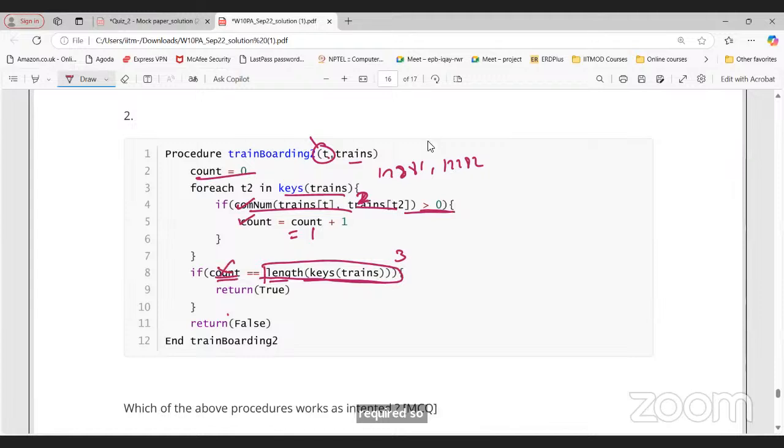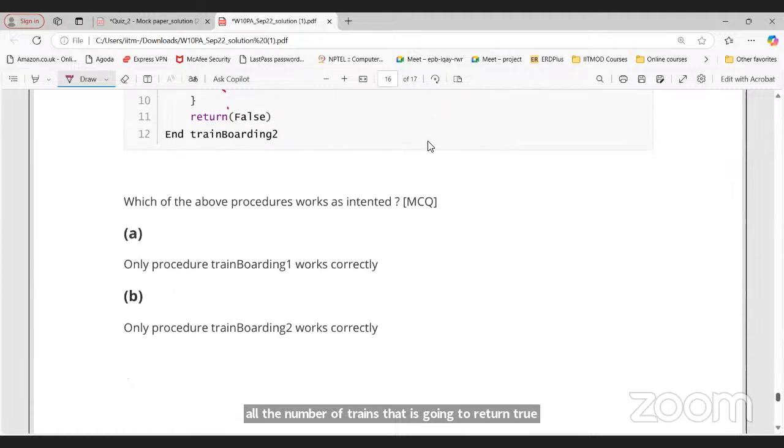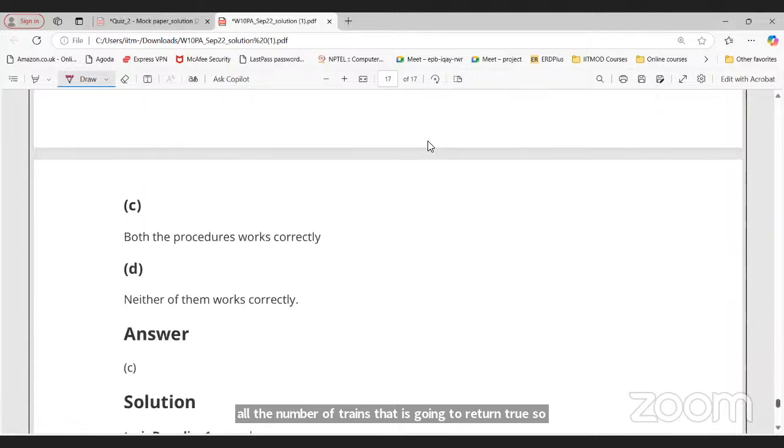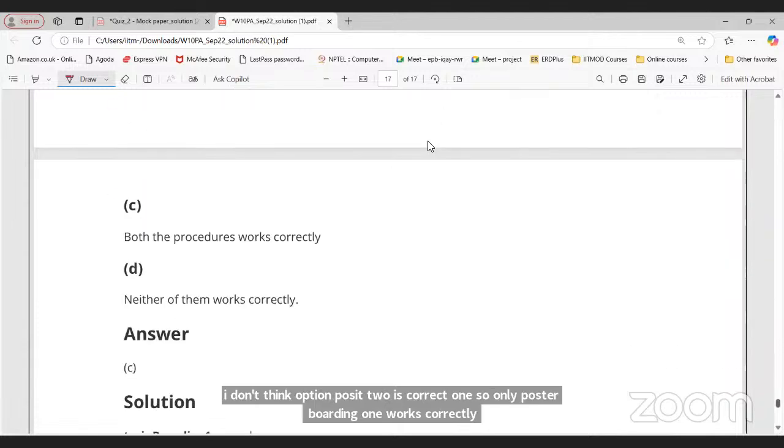So count is what? Count is different. Count is simply how many times that particular train, like we are comparing that train with all other trains having a common station, right? So that is a count. But we are comparing count with the number of trains. That is going to return true. So I don't think procedure two is the correct one. So only procedure one works correctly. Let's see if both procedures work correctly.